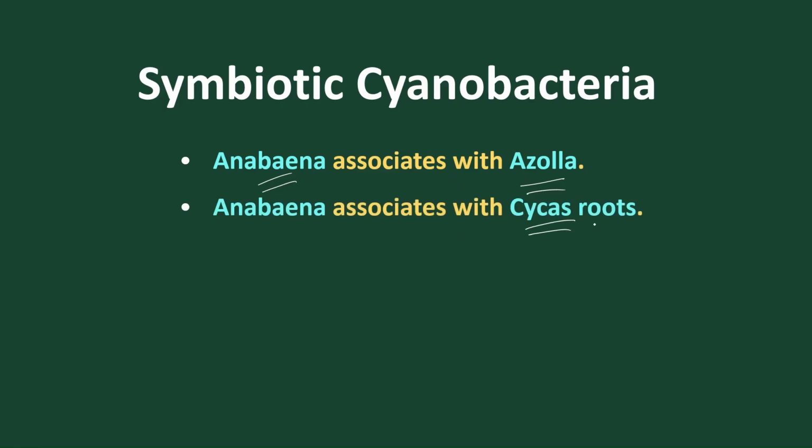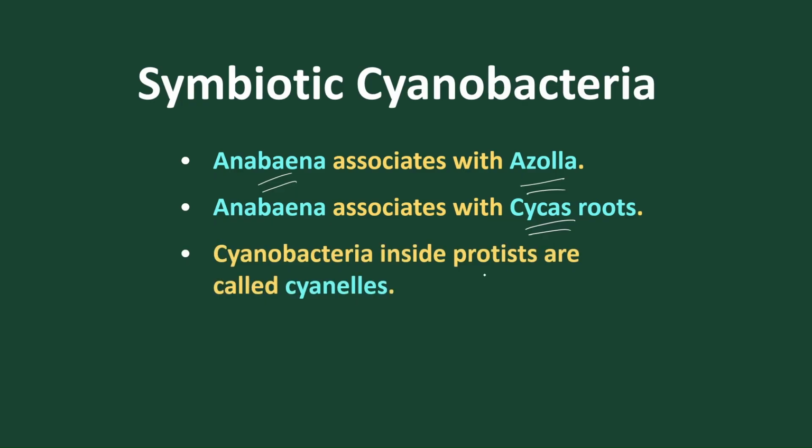or gymnosperms. In cyanobacteria, symbiotic association is seen, that is Anabaena with Azolla, or this cyanobacteria associates with the Cycas root to form coralloid roots, and sometimes fungi and algae are associated to produce lichen. Also, we find this cyanobacteria present in some protista as cyanelles. If cyanobacteria are present in symbiotic association with protista, these are called cyanelles.